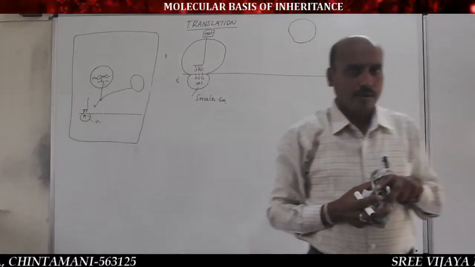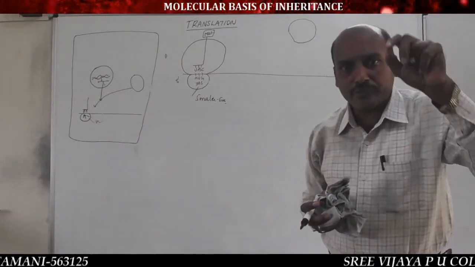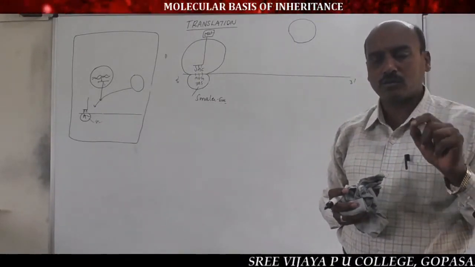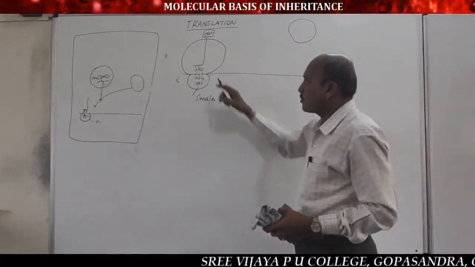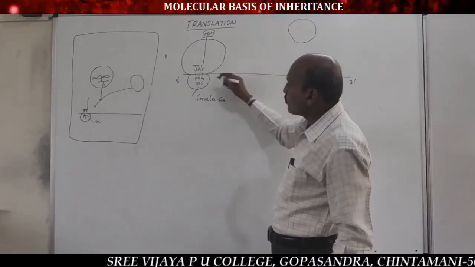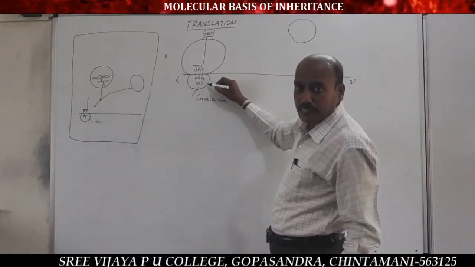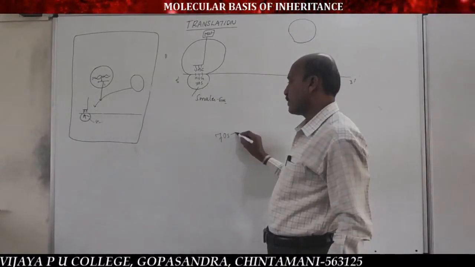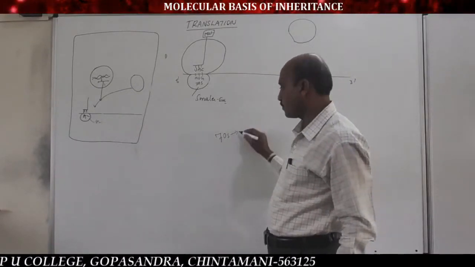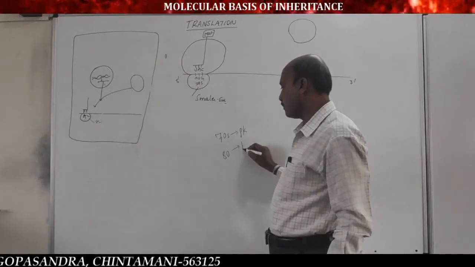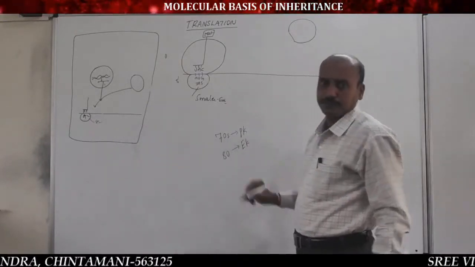After the coding of methionine amino acid to the initiator codon by anticodon UAC, the larger subunit fuses with the smaller subunit to form the unfunctional ribosome. That is the 70S type of ribosome in prokaryotes, and the 80S type of ribosome in eukaryotes.